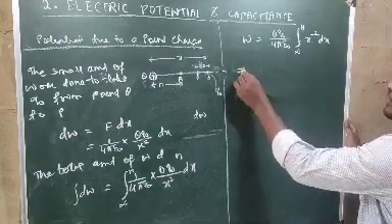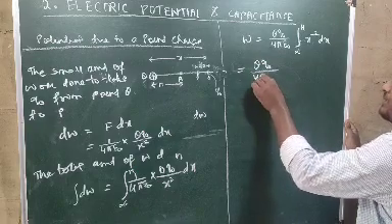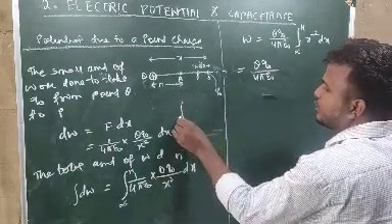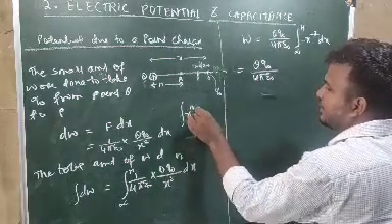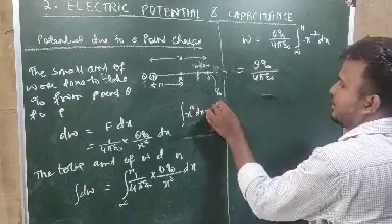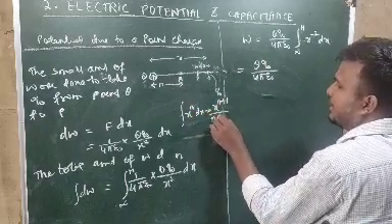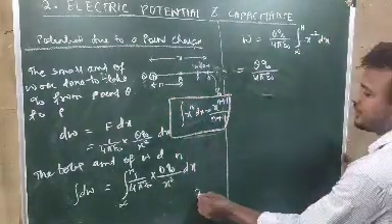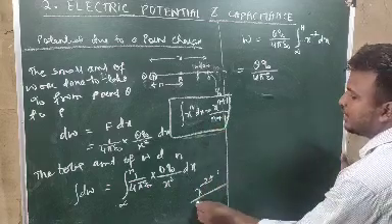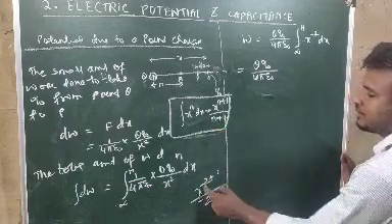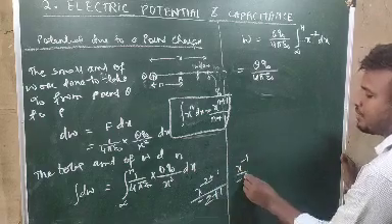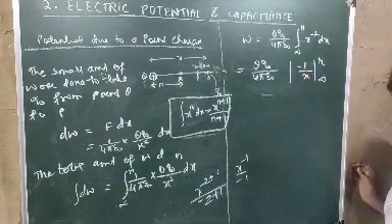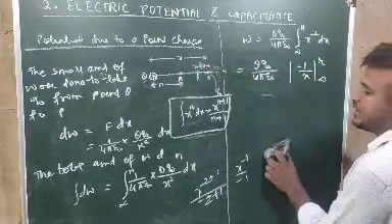Now Q naught divided by 4 pi epsilon naught will always be there, and the integration of x to the power minus 2. What is the integration of x to the power n dx? This is equal to x to the power n plus 1 divided by n plus 1. This is the formula. So you can see that x to the power minus 2 is there. If I take minus 2 plus 1 according to this formula, the result will be x to the power minus 1, and this will be divided by minus 1. So here minus 1 by x will be there, from infinity to R. I hope you understood this.